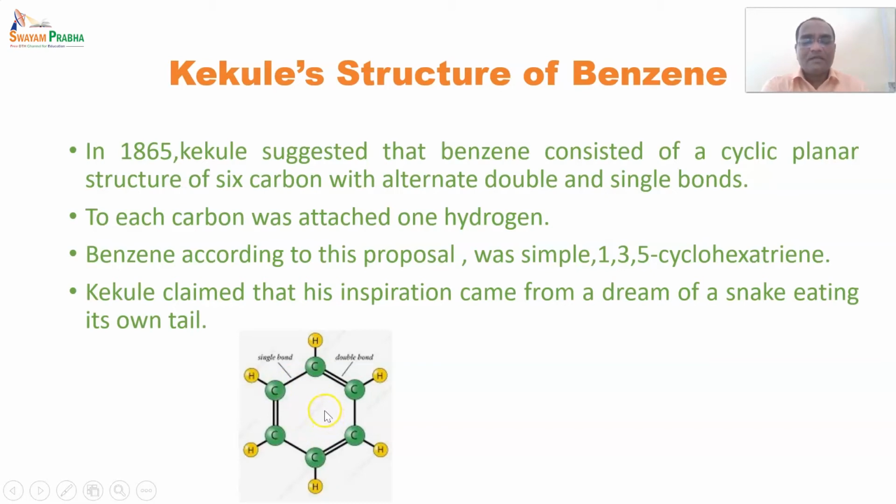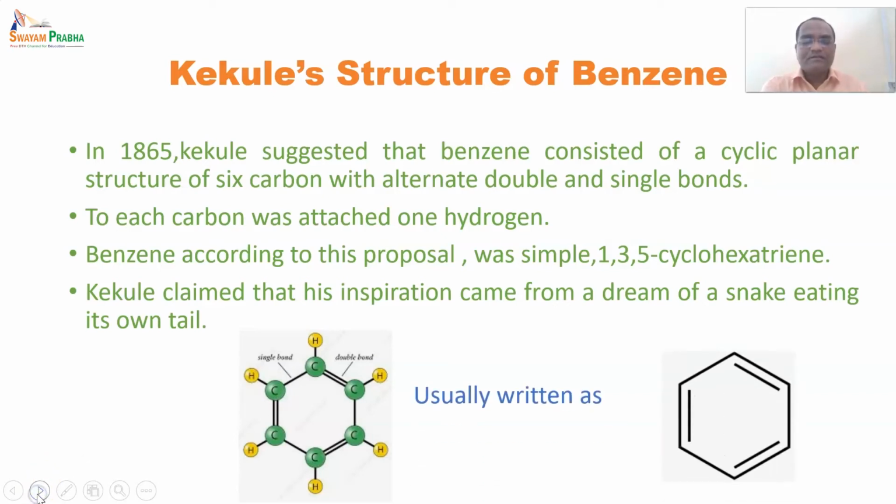This revolving snake was indicating that the pi electrons are being delocalized in this cyclic structure. So it was an interesting story of Kekulé. And it is usually written as this benzene structure, whatever we are writing nowadays.